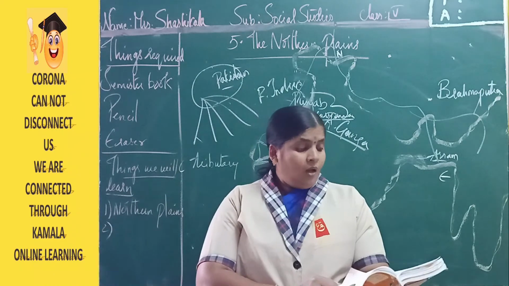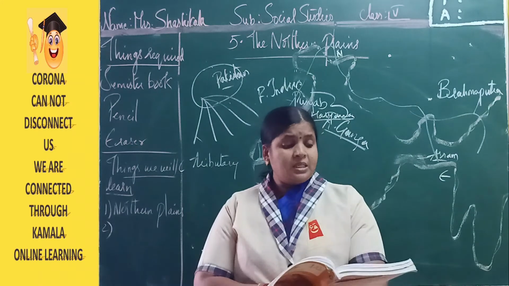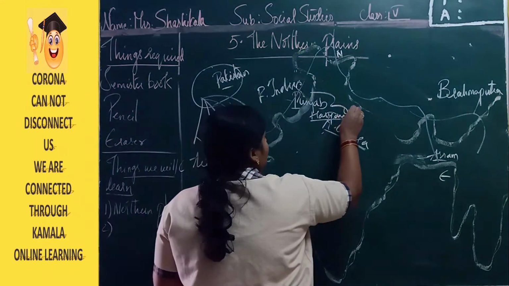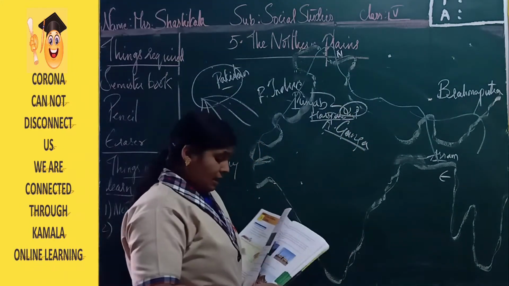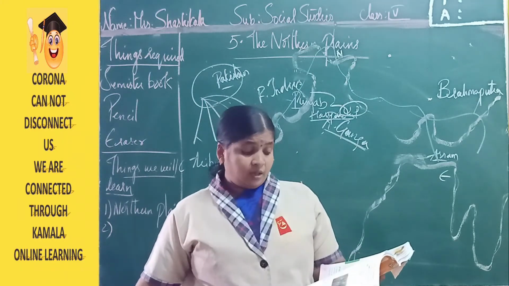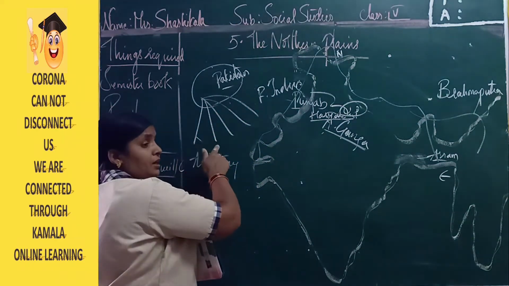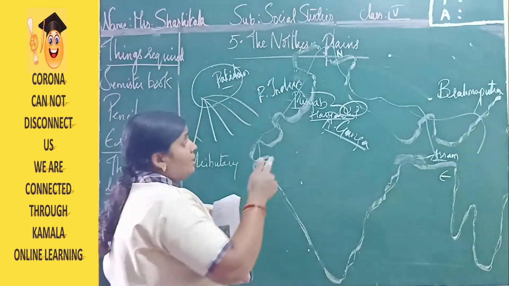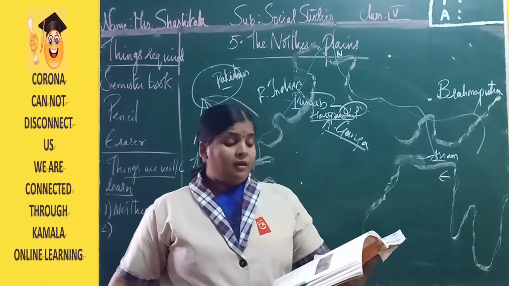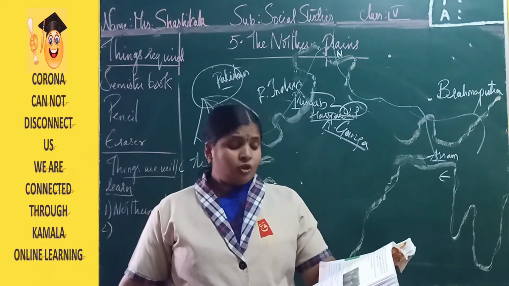Now moving to the Ganga basin. The Ganga basin spreads mainly across the states of Uttar Pradesh, here we have Uttar Pradesh, Bihar and West Bengal. The tributaries of the river Ganga. How we have the tributaries for the Indus? Chenab, Ravi, Beas, Satluj and Jhelum. In the same way for the river Ganga also we have different tributaries. They are Gandak, Gomti, Ghagra, Kosi and Chambal.